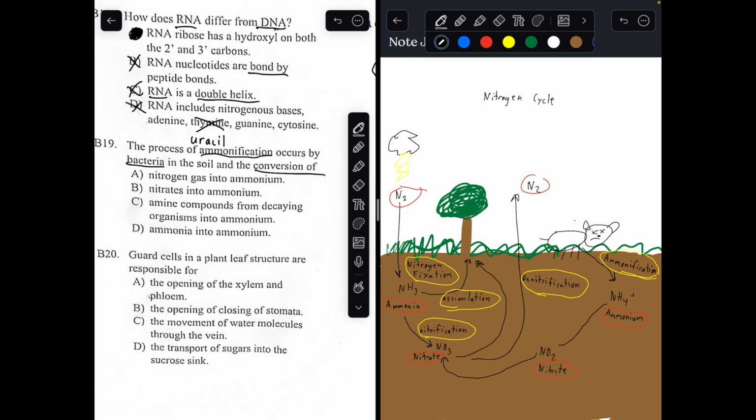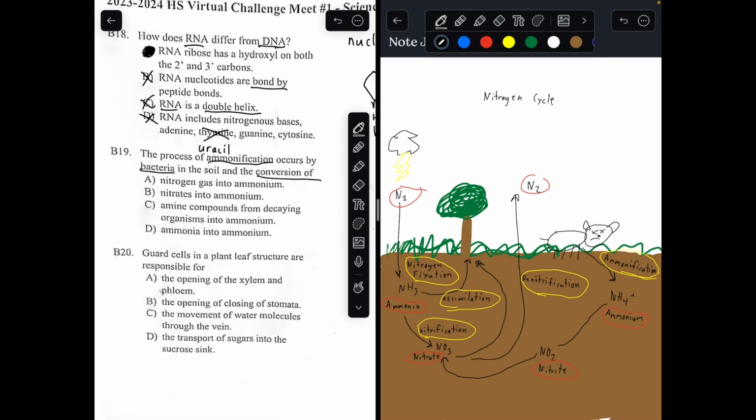Ammonification is a conversion of the dead animal to the ammonium. So dead animal to ammonium. Which answer choice talks about that? C talks about amine compounds from a decaying organism into ammonium. So answer choice C would be the right answer.